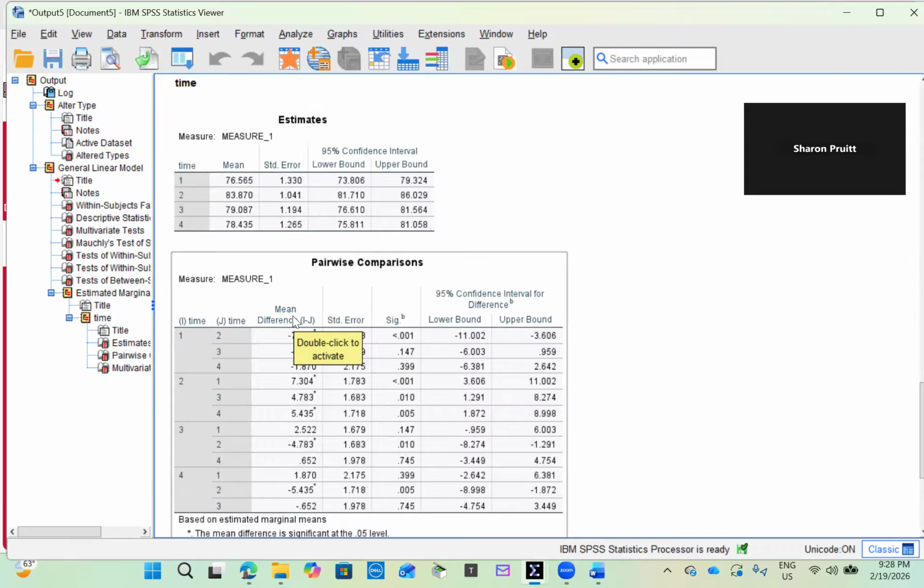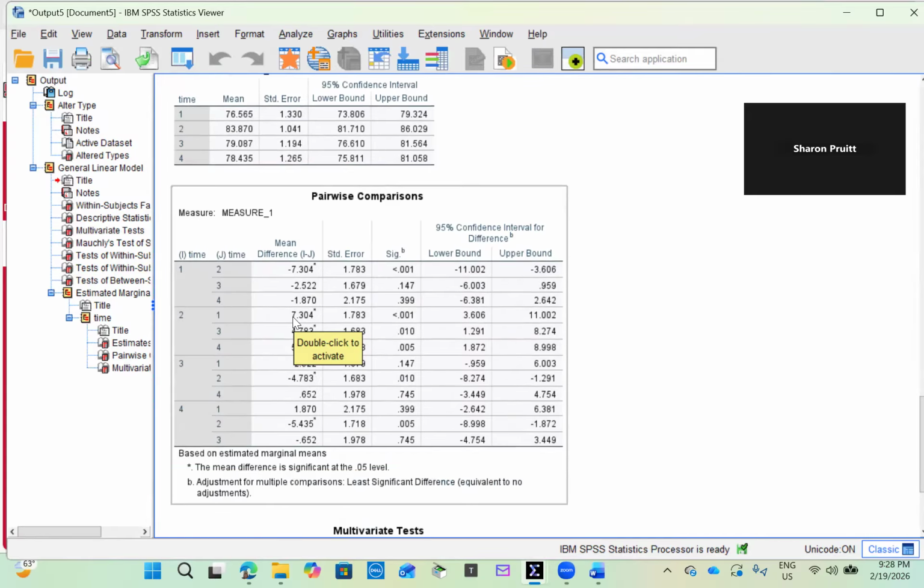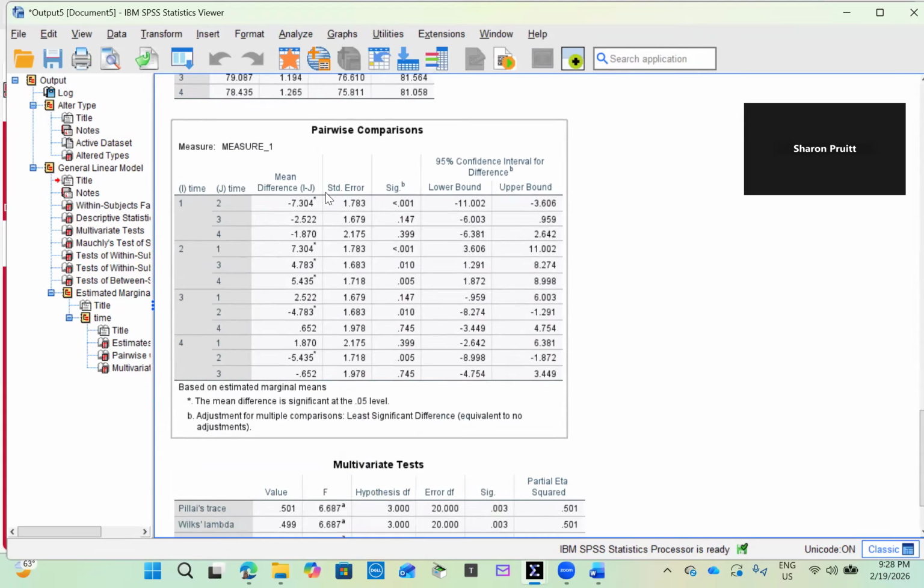Now I examine which specific time points differ significantly by looking at pairwise comparisons. Time 1 versus 2 gives us a p-value of less than 0.001. That is statistically significant. Then we look at time 2 versus 3.